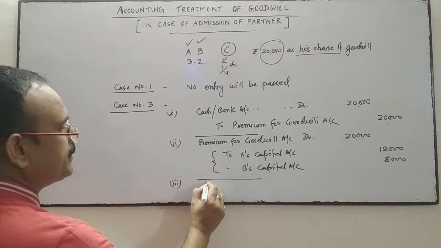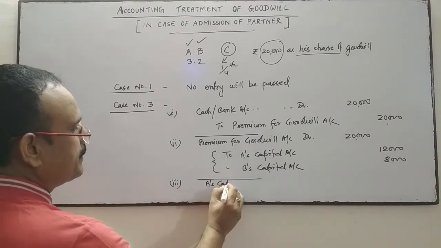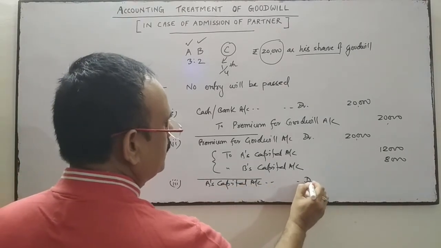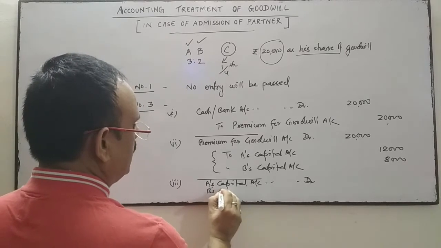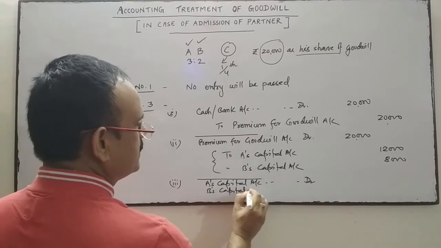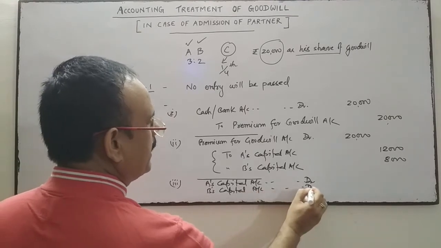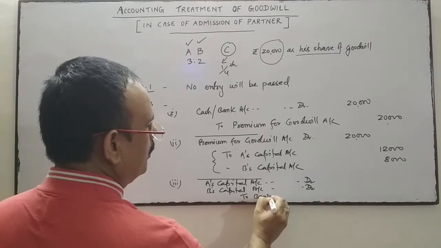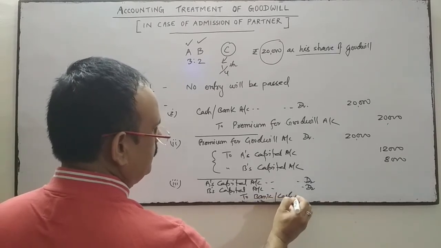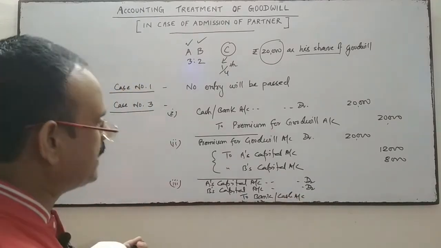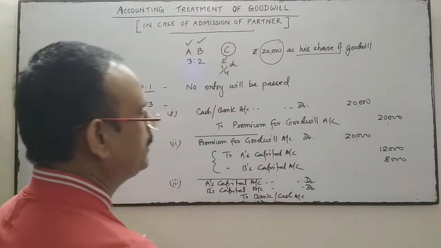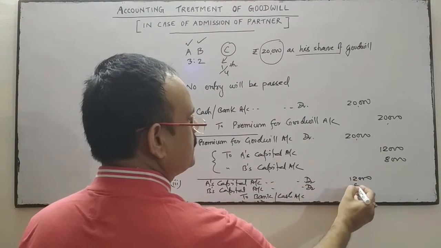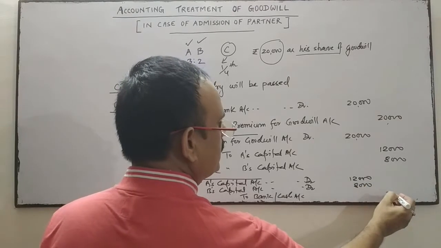the old partners' capital accounts will be debited, A's capital account and B's capital account will be debited, as they have withdrawn the amount from the business. So we'll credit the bank or cash account. If the amount is withdrawn through cash, then cash. If the amount is withdrawn through the bank, then bank. So this 12,000 and 8,000, they have withdrawn it from the business. So 12,000 and 8,000, total 20,000 is withdrawn.